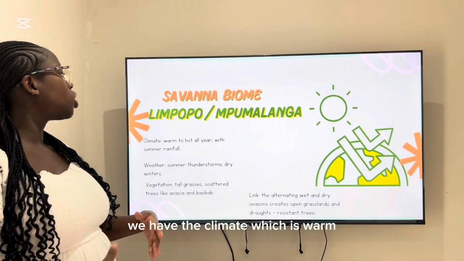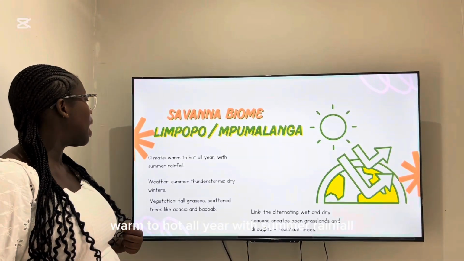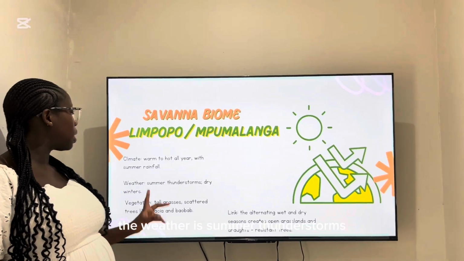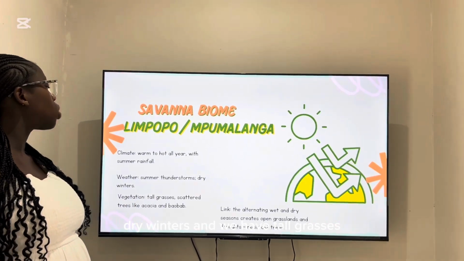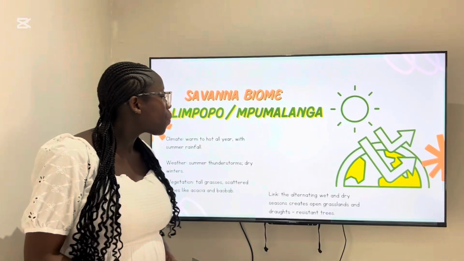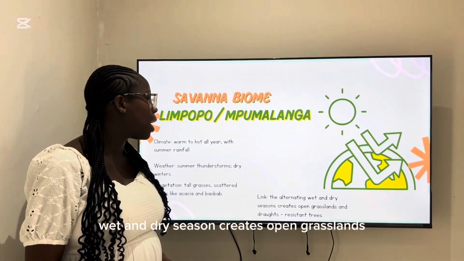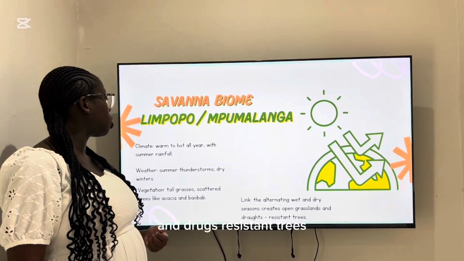We have the climate, which is warm to hot all year with summer rainfall. The weather is summer thunderstorms, dry winters. And we have tall grasses, scattered trees like acacia and baobab. The link is that the alternating wet and dry season creates open grasslands and drought-resistant trees.